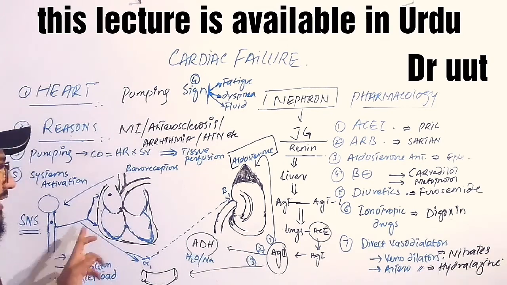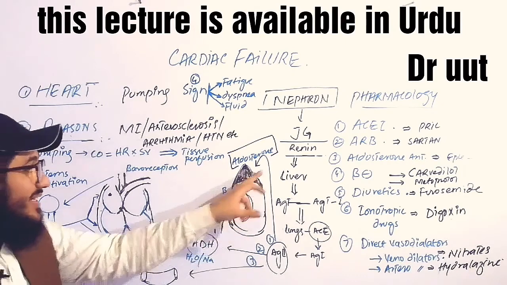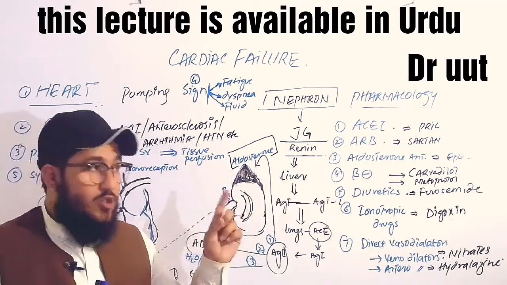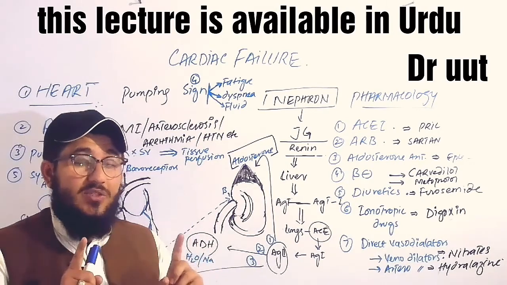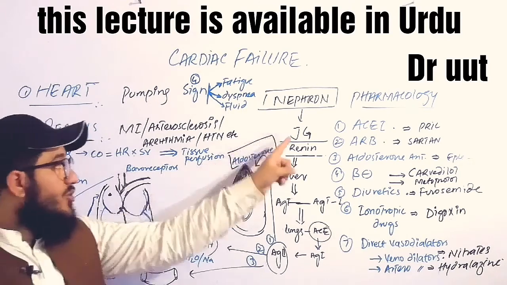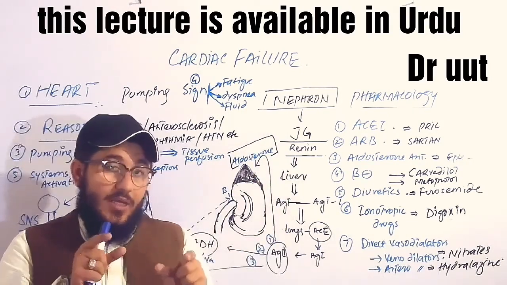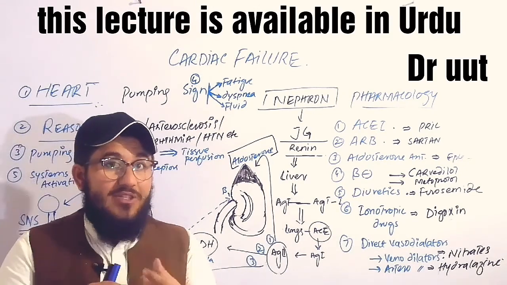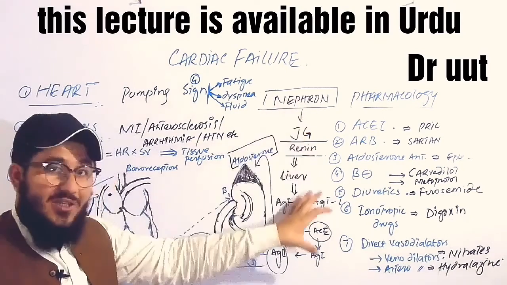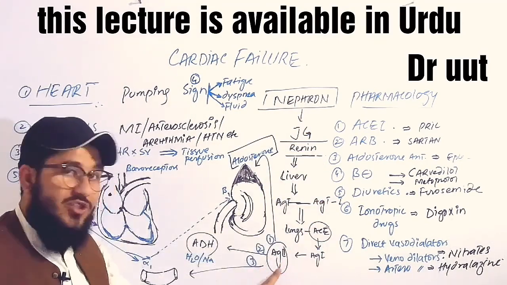And the third supply is on the kidneys. The sympathetic supply on the kidneys will increase the release of renin. The kidney also releases renin through less perfusion. So now we have two ways of releasing renin: one through the sympathetic activation, another through less perfusion to the kidney itself. Both will combine together and start releasing renin. Now this released renin, as we studied in the RAS system, is responsible for producing angiotensin 2.